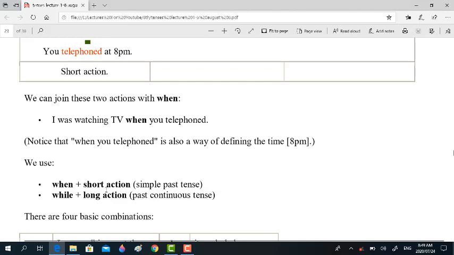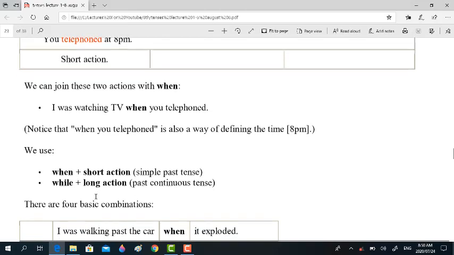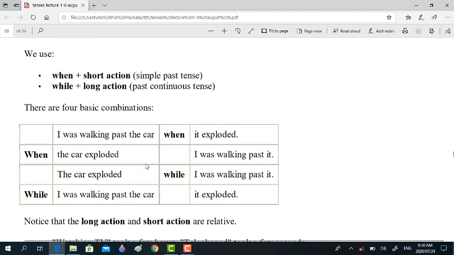When is used with short action, so it will be with simple past tense, whereas while is used with past continuous tense, which shows long action. Like, I was walking past the car when it exploded. So here, it exploded is past simple, and this shows short action, right? When the car exploded, comma, I was walking past it.